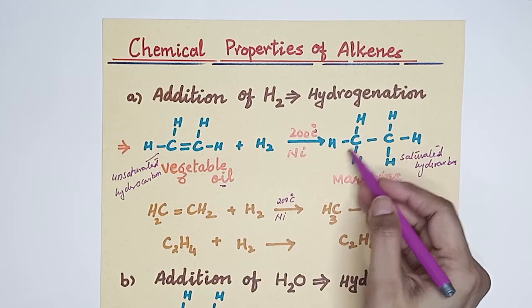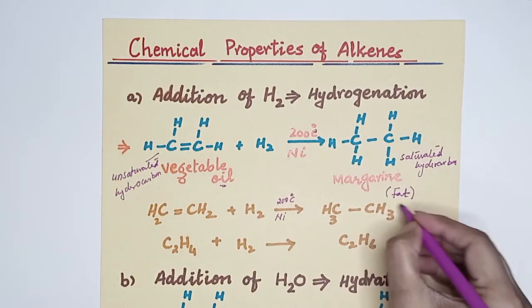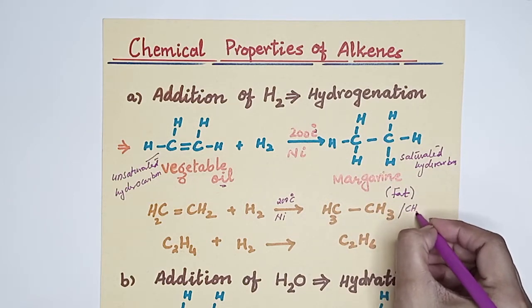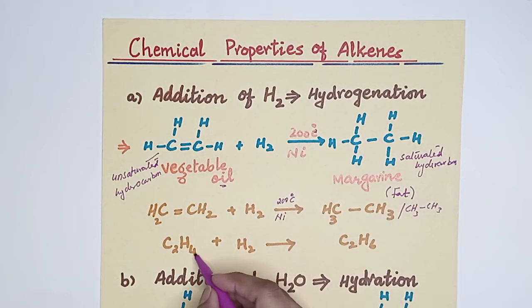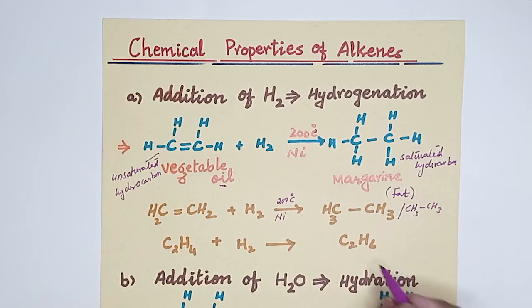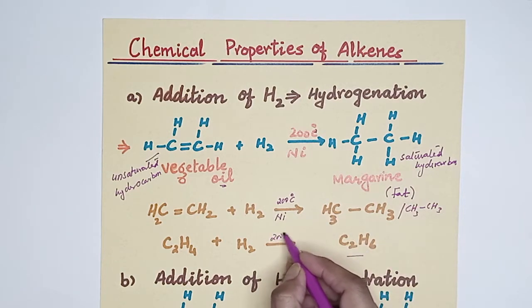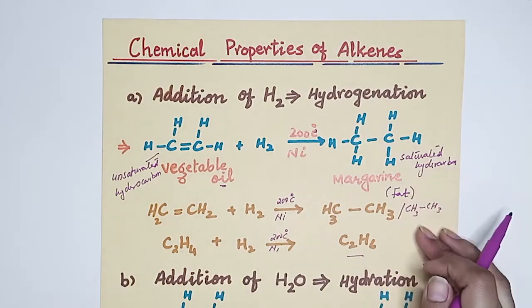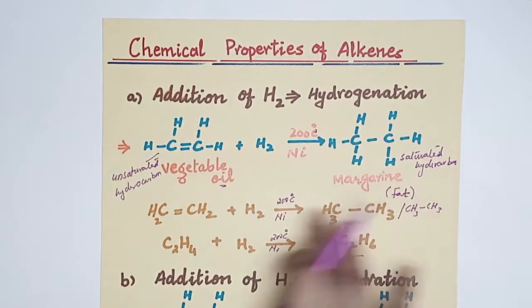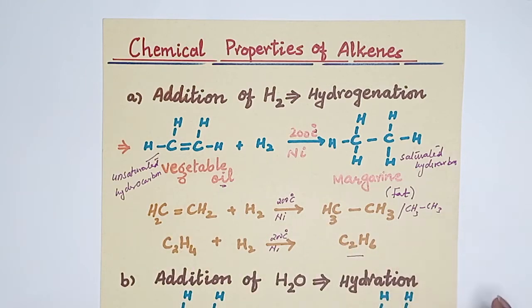If we have to write the condensed formula, we can write it here like this, or we can write it like this. The same way we can write it. So this ethene molecule, we can write its molecular formula in the presence of the same conditions. We can write the same reaction, but the way is different, writing the reaction with different formulas. This is the structural formula, condensed formula, and molecular formula.